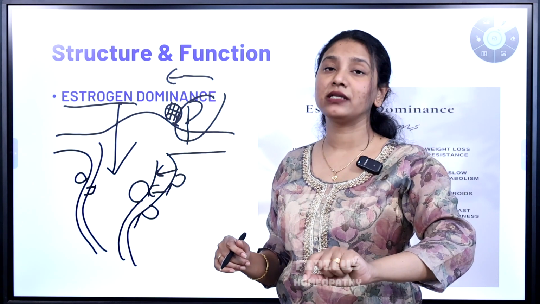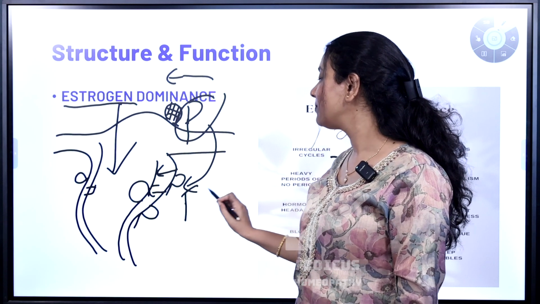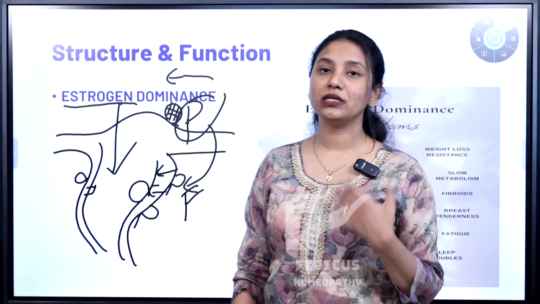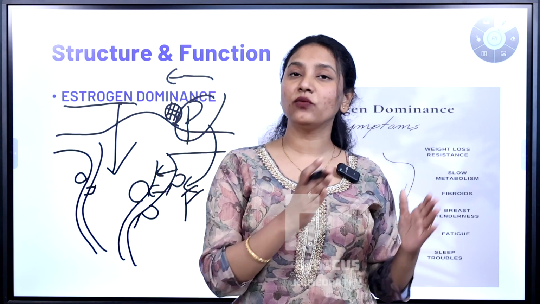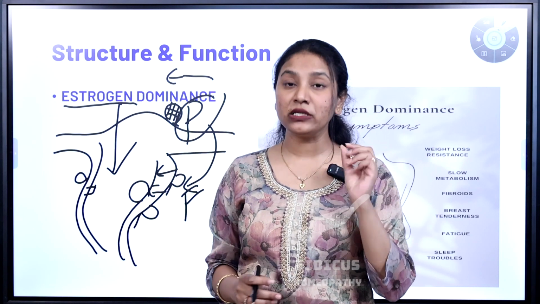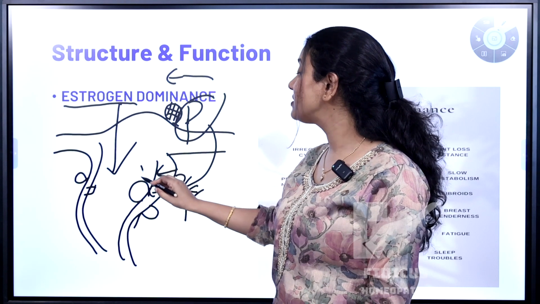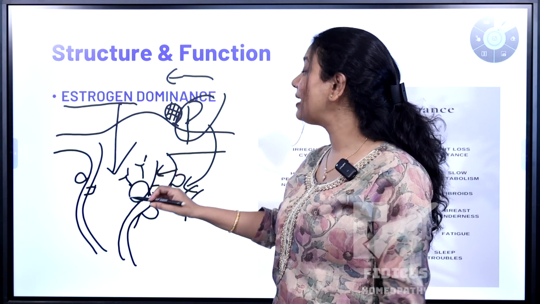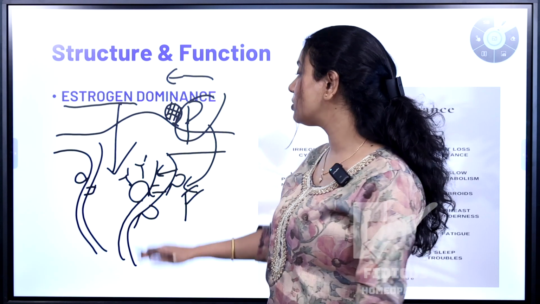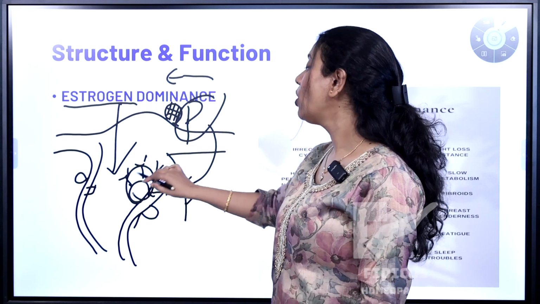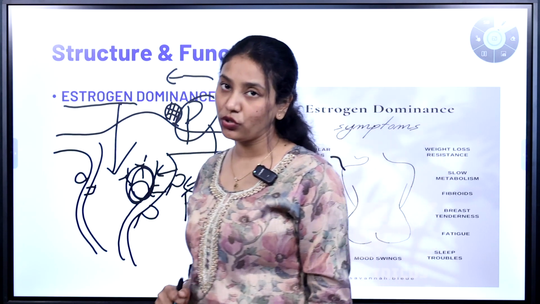But in a certain section of people, even progesterone can cause an increase in fibroids. That is why when you consult a gynecologist and they give hormonal pills, it does not work for a certain section of people, while it works for others. So estrogen will cause this fibroid tissue to develop, and this fibroid tissue will have a certain susceptibility, that is, a certain attraction towards this estrogen. Even if there is a very low amount of estrogen, they will be very susceptible, and they will start to grow. This is the basic thing that is happening in the body under estrogen dominance.